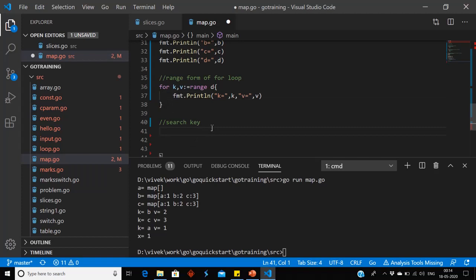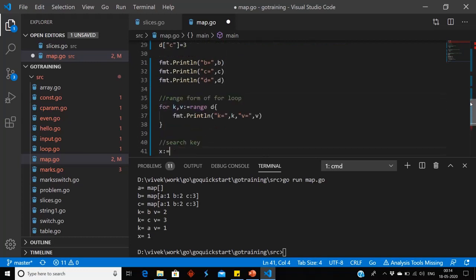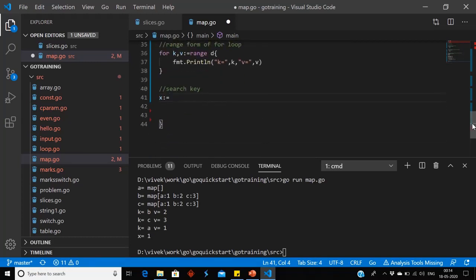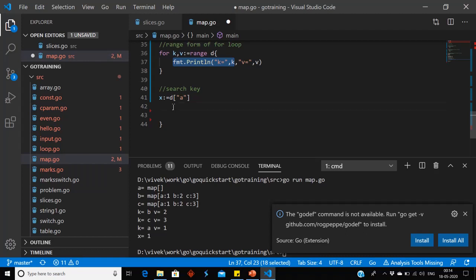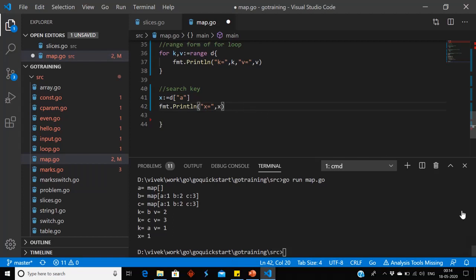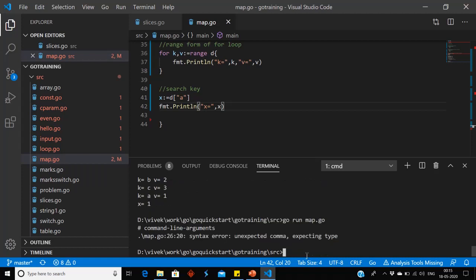If we want to search any key from map, we can just find the key. So suppose I say x equal to, if I want to find a key value in d, so d of a, it will return value of key a. So we can print x also. So our code is ready. Now we can run. Go run map.go.